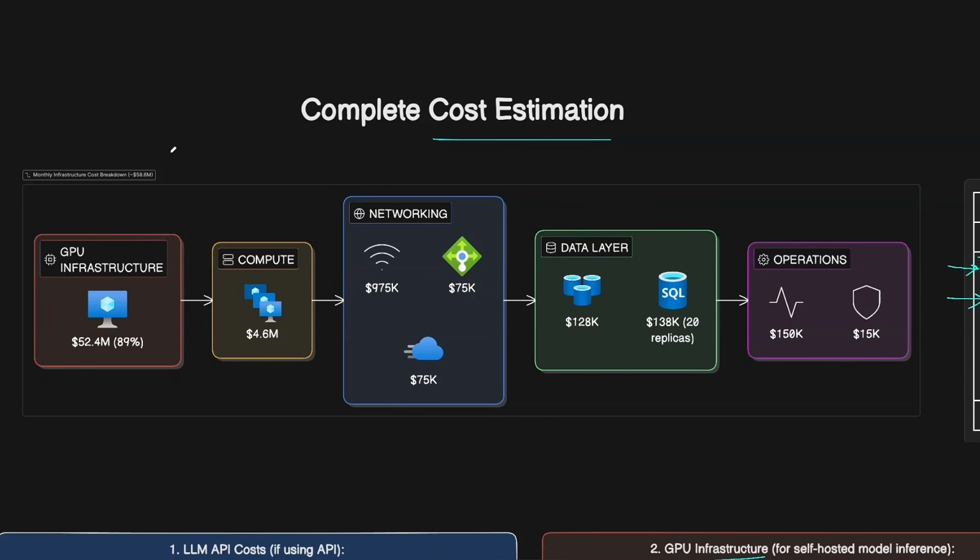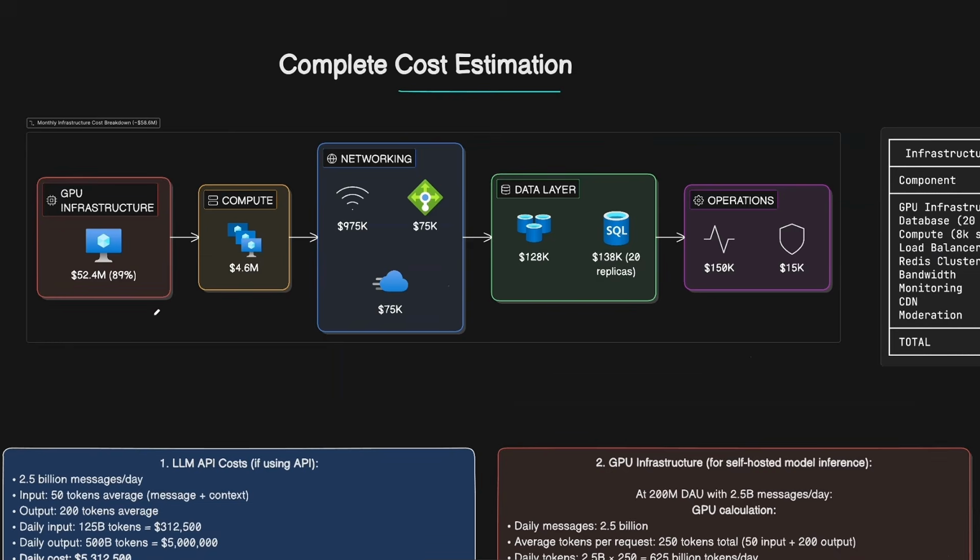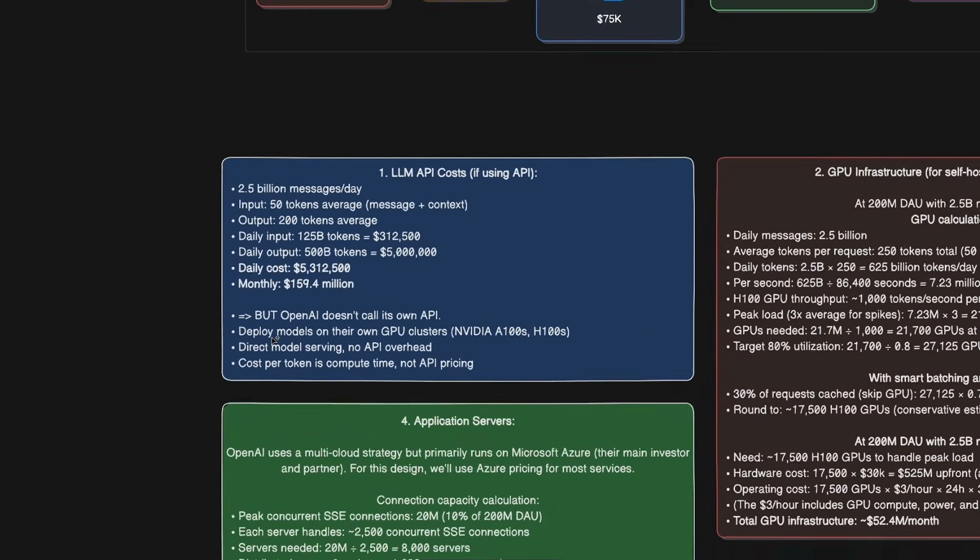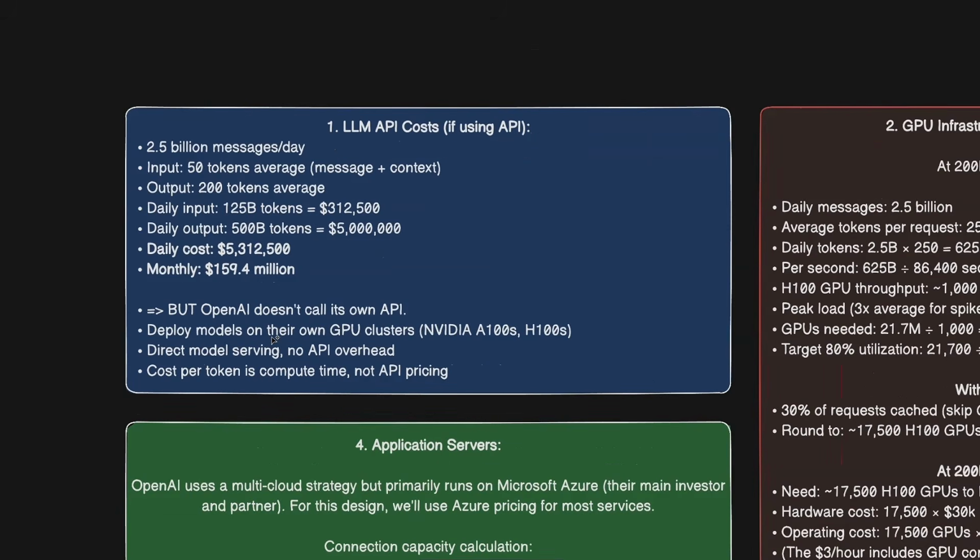We can calculate how much is spent for the networking, for bandwidth, for the data layer and operations. So that's what we will do here. I will briefly mention each component, but for the exact calculations, you can pause and see what we have included in each part.